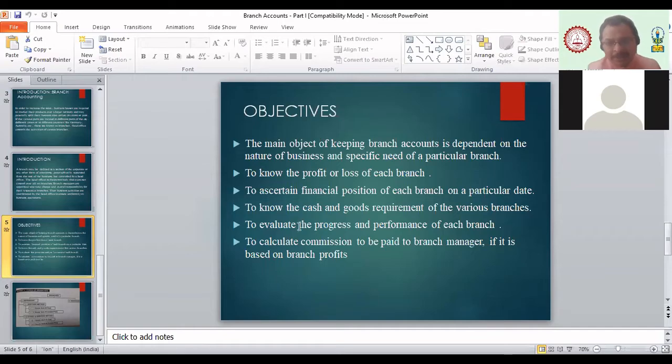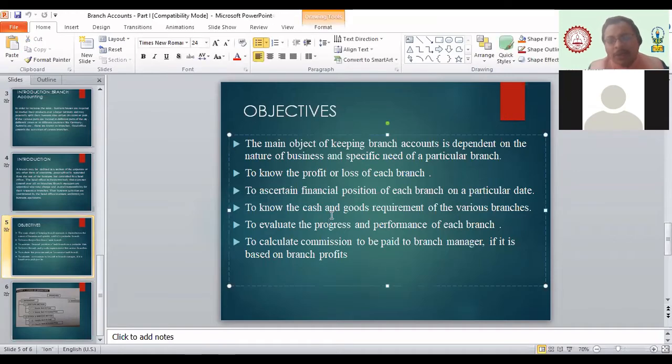Okay, beta? The next aim is to find out the financial position of each and every branch. There may be a Mumbai branch which is doing very well and the financial position is good. But at the same time, there is a branch in Hyderabad which is not performing well. By preparing financial records only, you will come to know about the financial position of each and every branch. Yes or no?